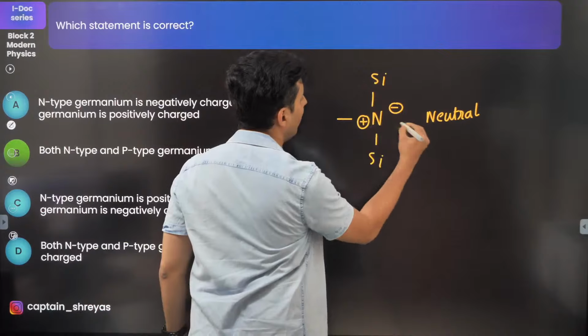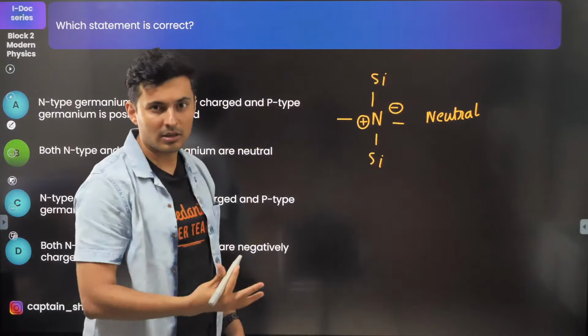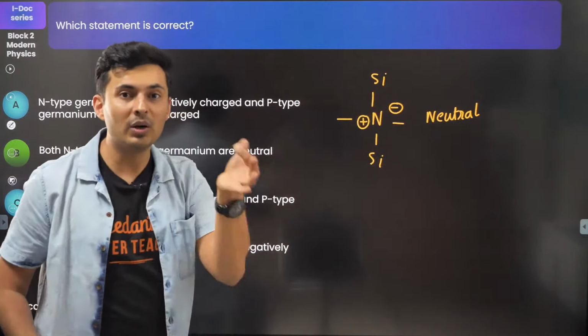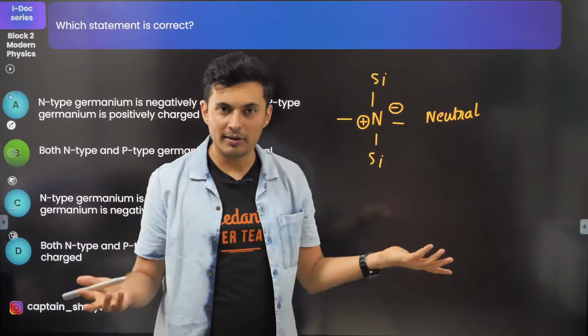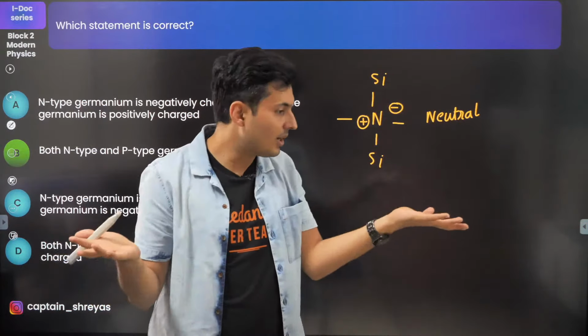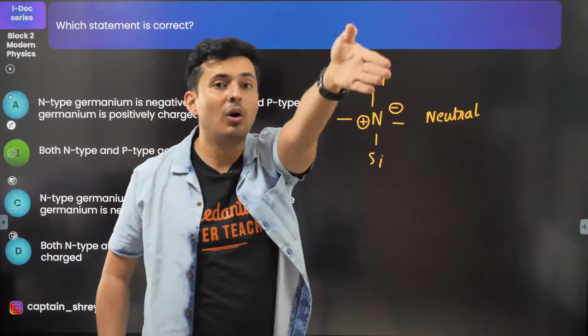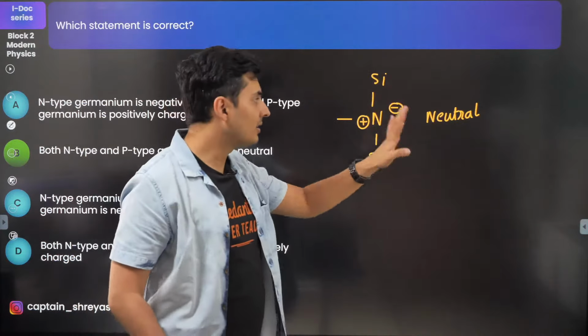These bonds are formed between the 4 atoms around it. This electron has nobody to form a bond with. It's a loner. It does not have any friends. So it is in search of a friend out there. So it's a neutral thing.